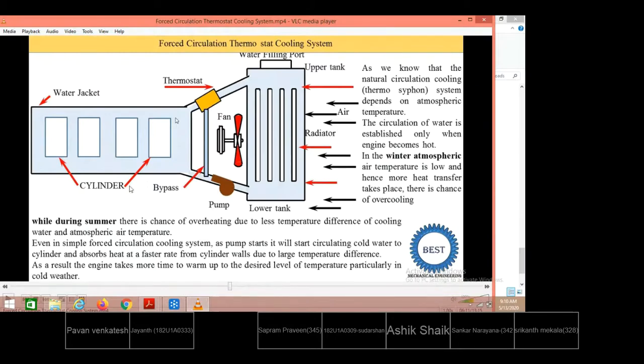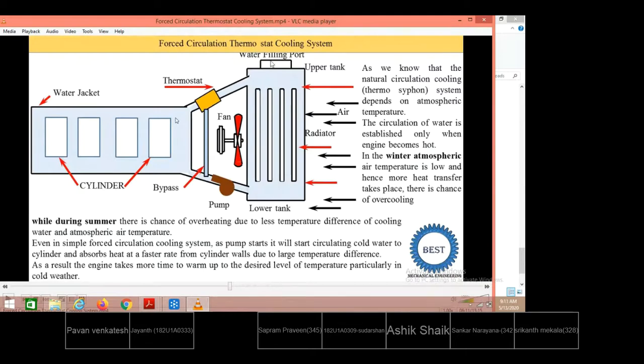The water is circulated around the engine jackets, so the heat dissipation is also faster, and the water is circulated at a faster rate. So this is what is forced circulation. The water is circulated under some velocity. In yesterday's case, that velocity was not there. Naturally, the momentum was created due to density difference. The momentum is very slow in the thermosiphon system, whereas in the forced circulation system the water flows at a faster movement.